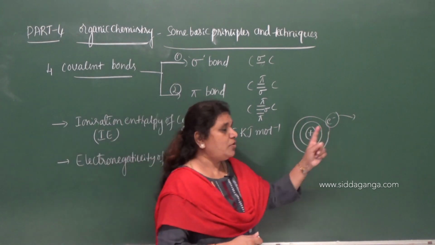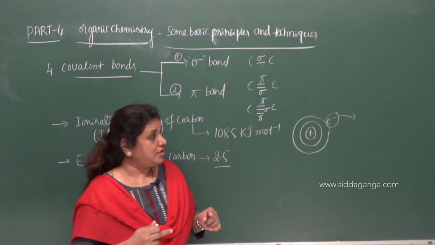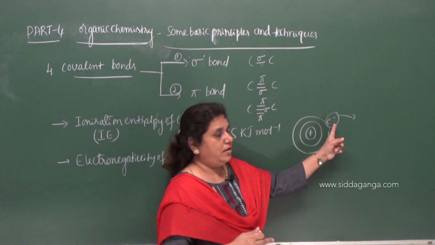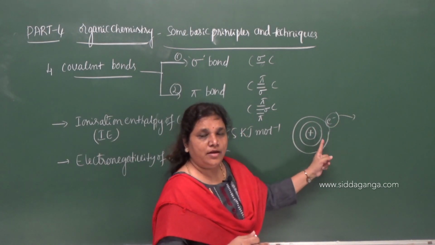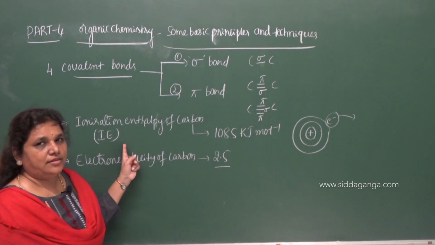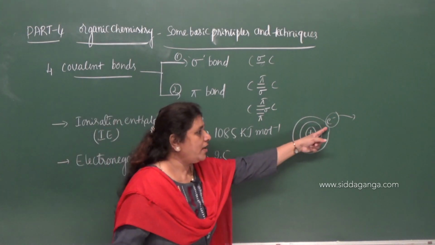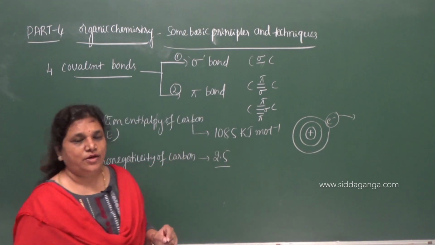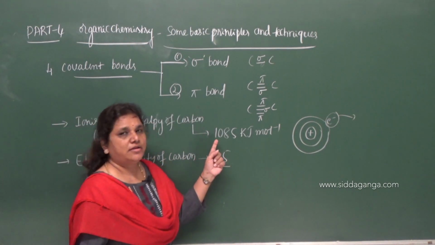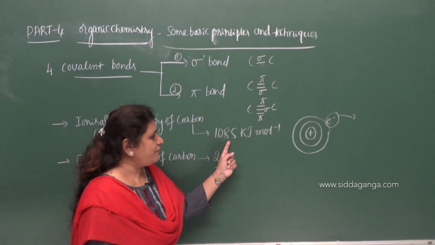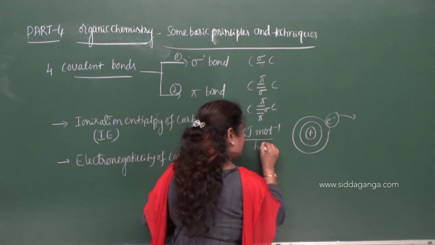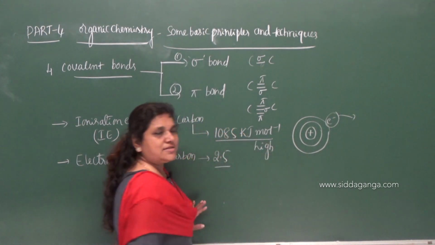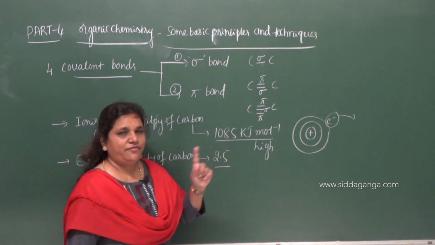The amount of energy required to remove an electron from the outermost shell of an isolated gaseous atom is called ionization enthalpy. To remove one electron from the outermost shell of an isolated gaseous carbon atom, it demands 1085 kilojoules per mole, and this value is very high. Ionization enthalpy of carbon is very high.